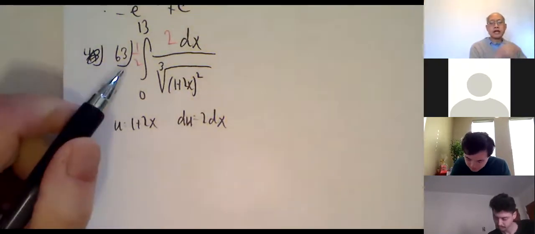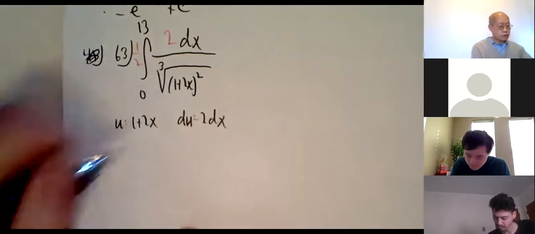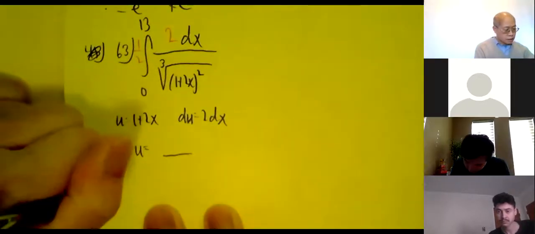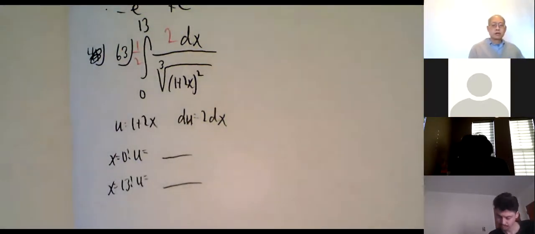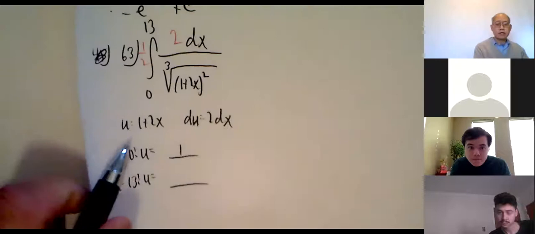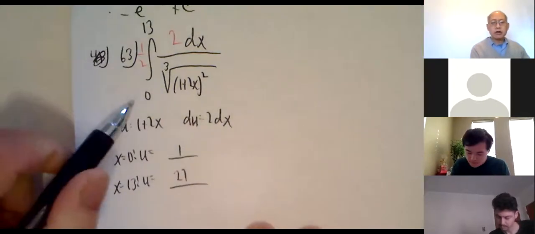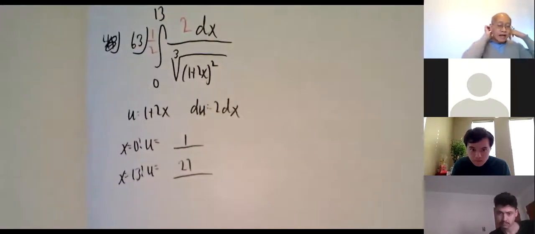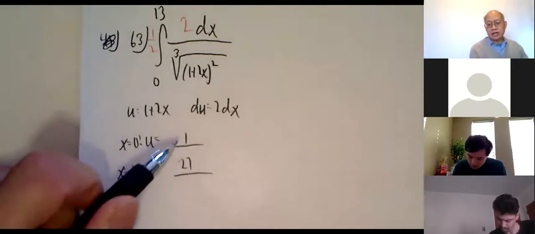And 0 to 13, that's for which variable? Clearly it's for x. Now I need to see what happens for u. When x is 0, u equals blank, and when x equals 13, u equals blank. So when x is 0, 1 plus 0 is 1. When x is 13, 2 times 13 is 26, plus 1 is 27. So my new integral is not going to go from 0 to 13. It's going to go from 1 to 27. And I can see ahead of time that's going to be nice because I'm going to be taking a cube root. I can take the cube root of 27, and I can take the cube root of 1 also.